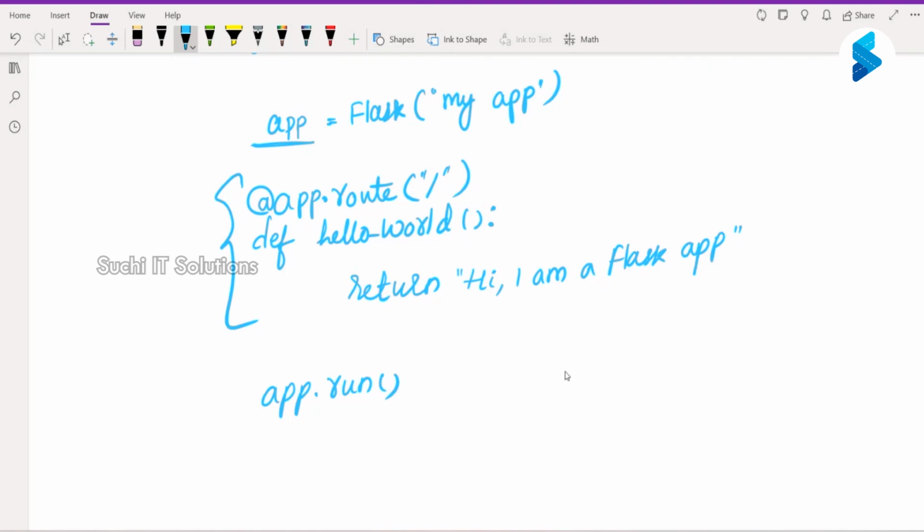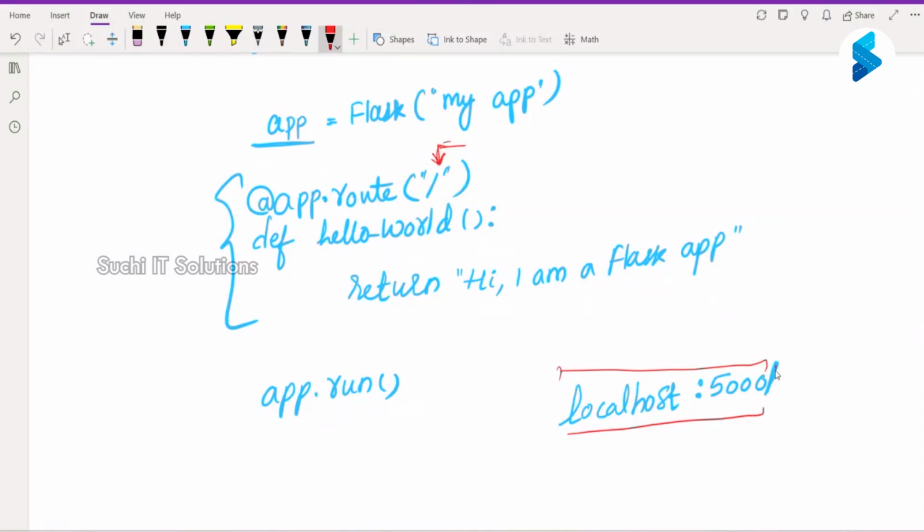Now with this, if I go to a browser and type localhost or 127, whatever you can use, colon 5000, which is the default port that our Flask application runs on. If I go to the browser and just type this much, and this is the path we are saying. What did we give here? Slash. This is the slash that we have given here. So this is my domain, this is my base.